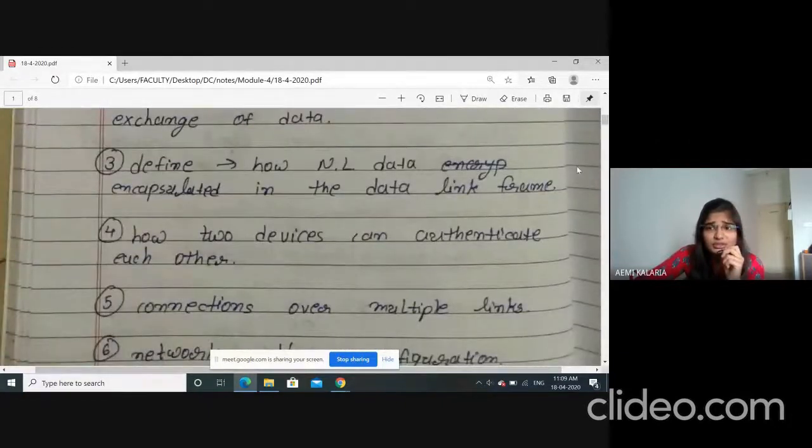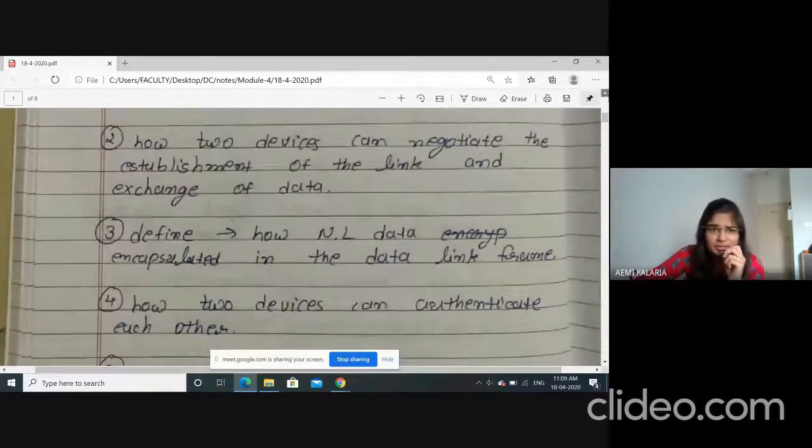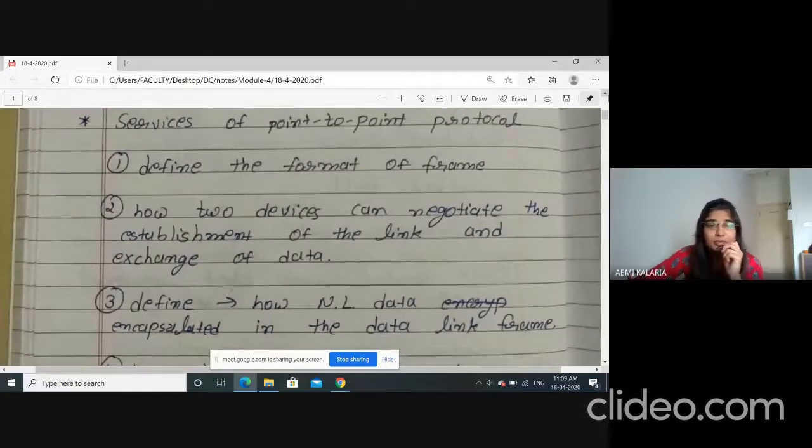Now, services of point-to-point protocol. In the exam, they'll directly ask point-to-point protocol for 5-6 marks. I'll show you. Today, I'll also discuss previous questions which I discussed during this lockdown period. So if you have any query in that question, then I'll solve it.